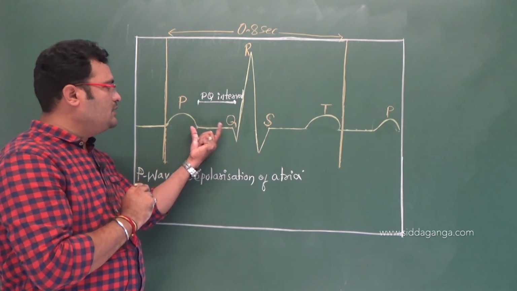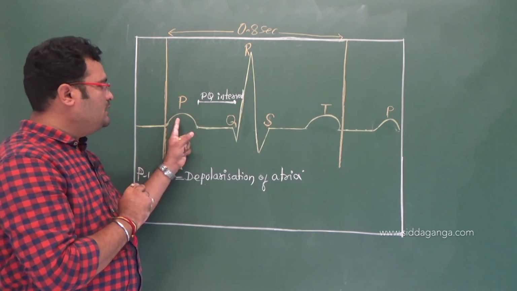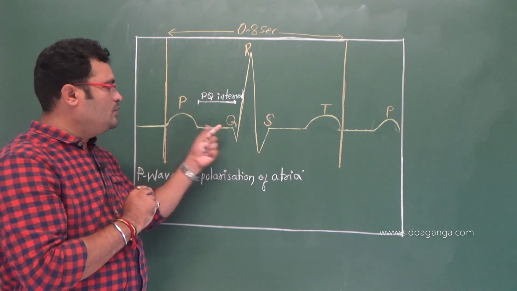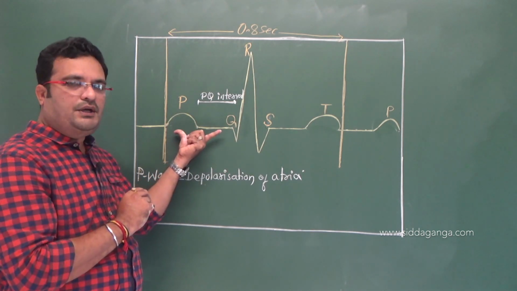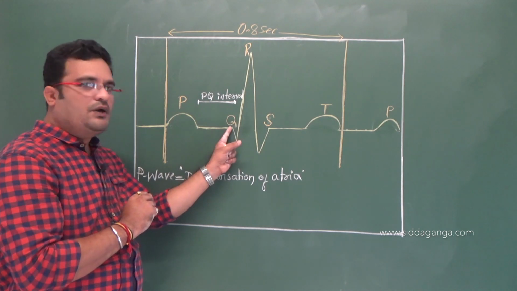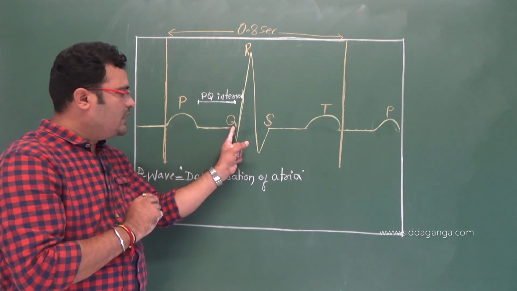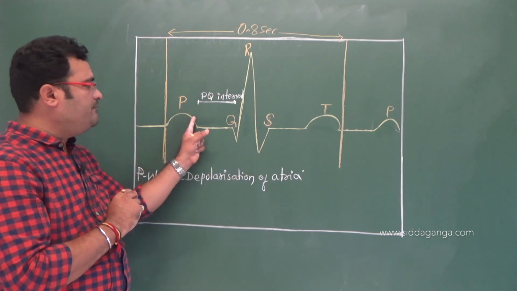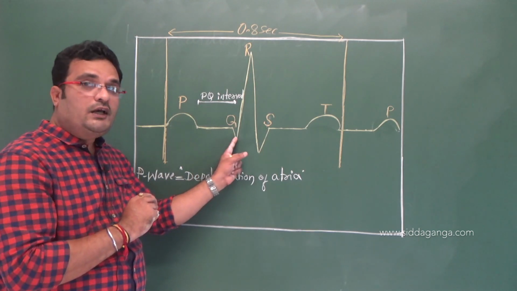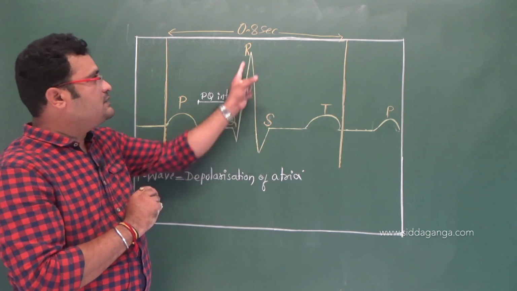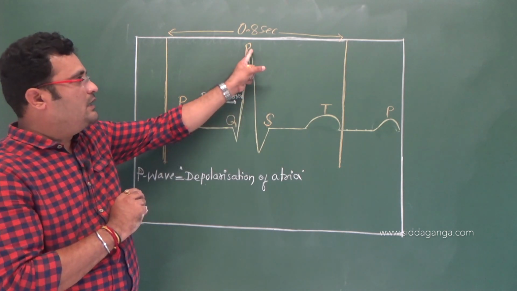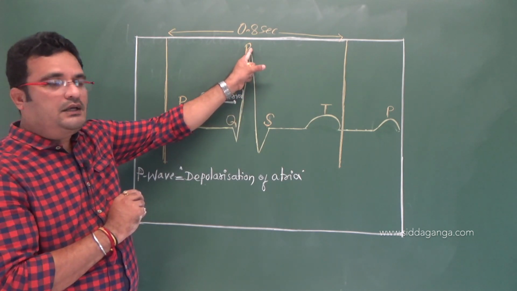This is the PQ interval, and from the starting point of P to Q is considered the PQ segment. Now this Q wave is a lower deflection, while this one is an upper deflection. The first lower deflection is the Q wave, and the R wave shows the highest peak.